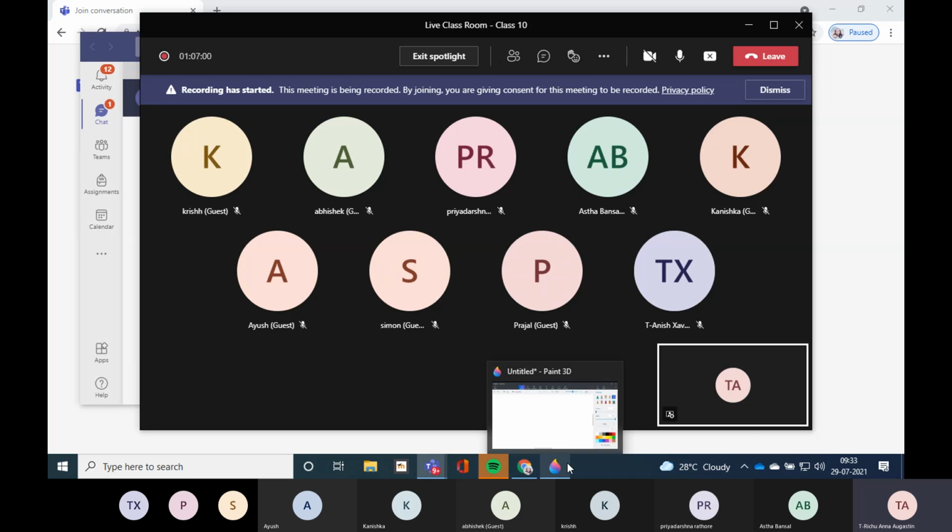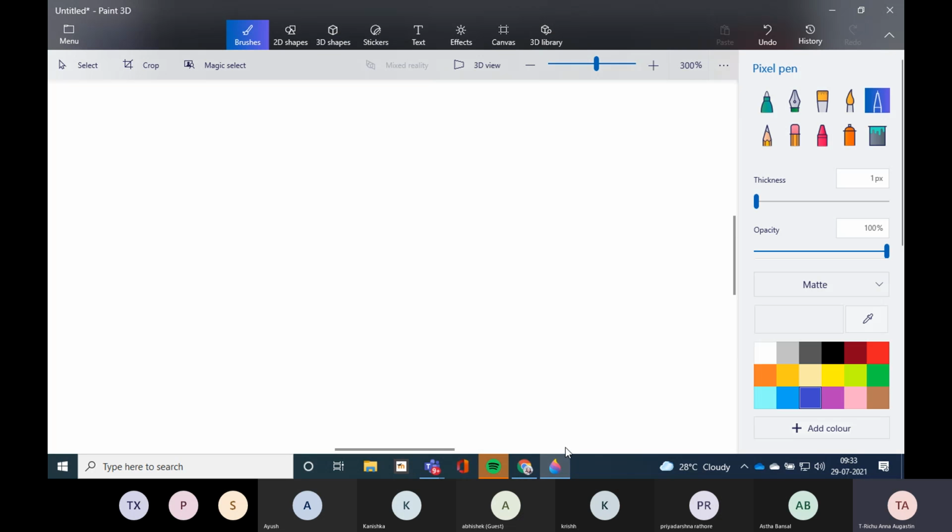You may take your notebooks, you may write along with me, just write structured questions. Question number 1. Otherwise, when you will not pay attention, then you have to run after this. So try to write it down now itself. When I'm showing you on the screen, try to write it down. So we have to predict the genotypic and phenotypic ratios of the offspring when both parents are capital B small b each, or have heterozygous black fur. So you all know how can we find out the genotypic and phenotypic ratio? We have to make a Punnett square. Okay, we have to just cross them. So let us make the square.